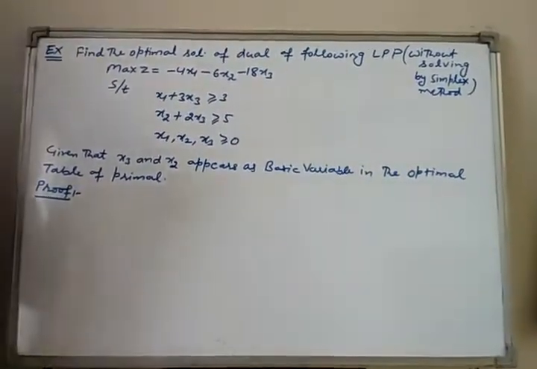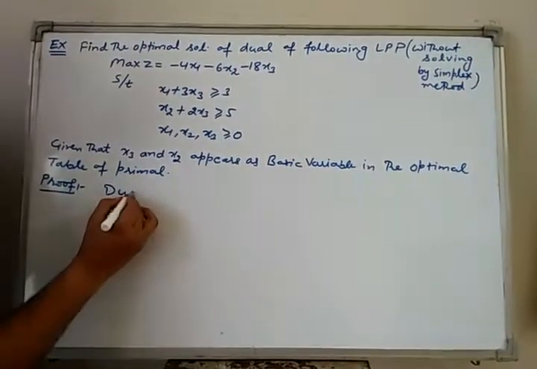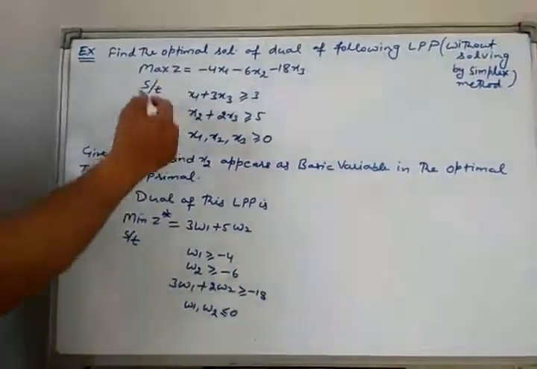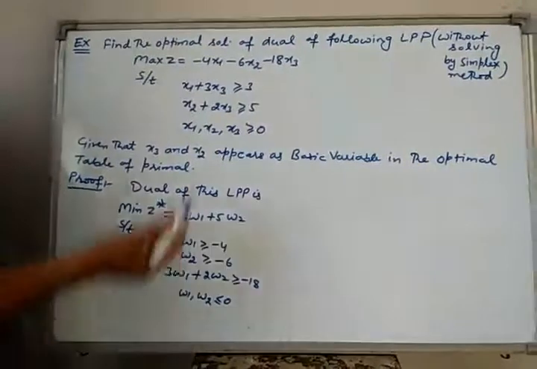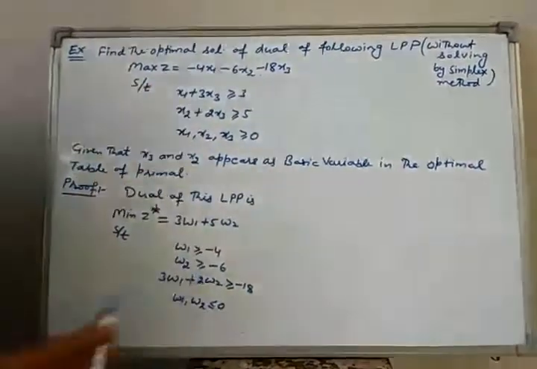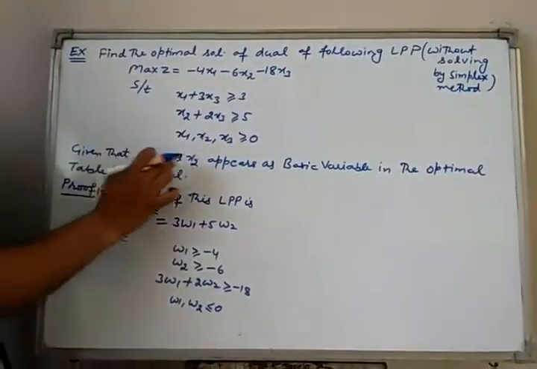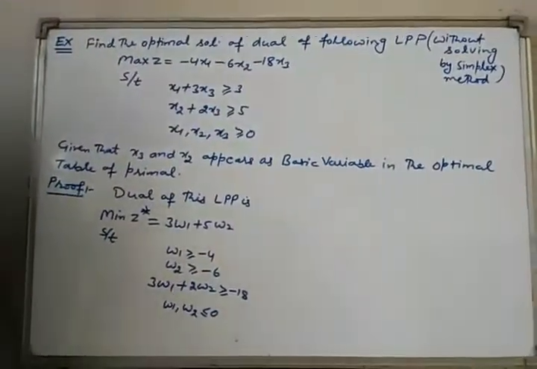First we find the dual of this problem. The dual to this LPP is this, which we have already discussed, how to get this dual from the primal problem. Now, as given, x3 and x2 appear as basic variables in the optimal table of the primal.